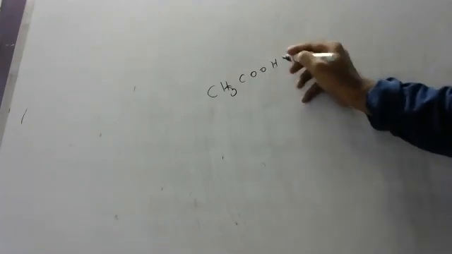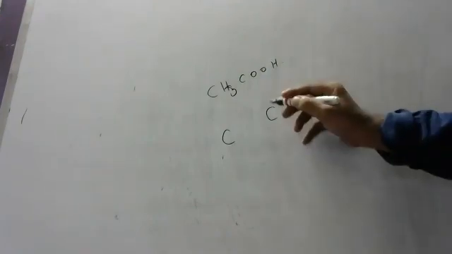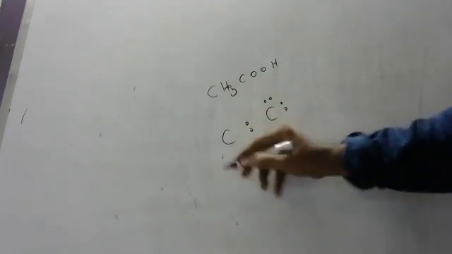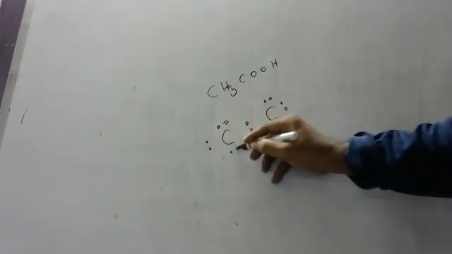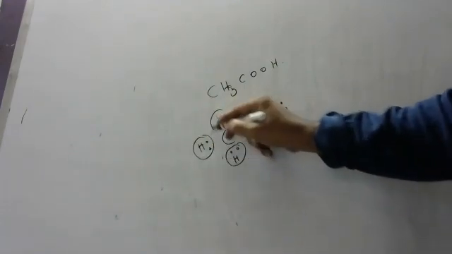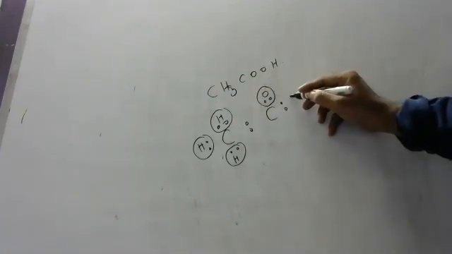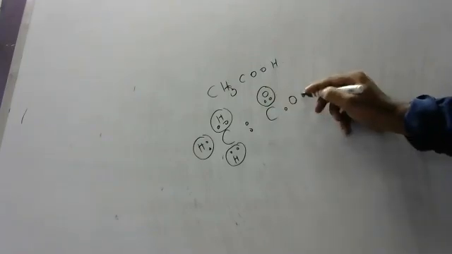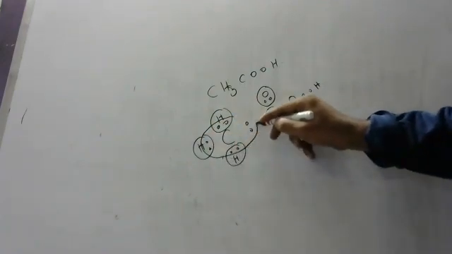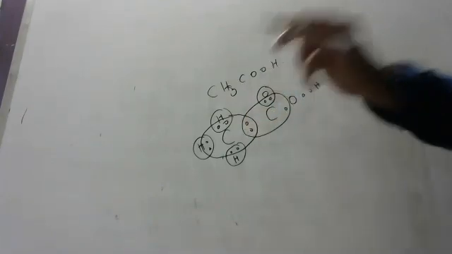CH3COOH. Children, please see here. First I will explain. Hydrogen will get helium stability. Oxygen will get neon stability. Okay, children, here oxygen will be like this. Carbon will get what stability? Neon stability.